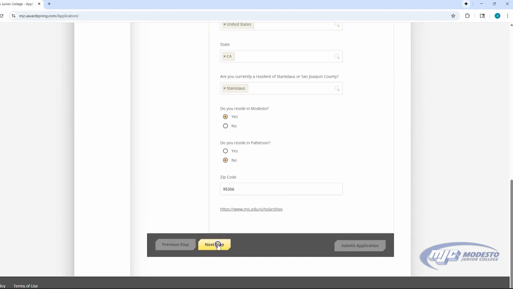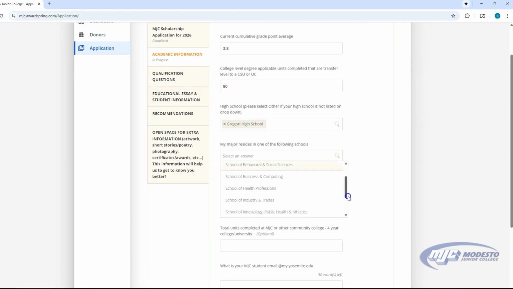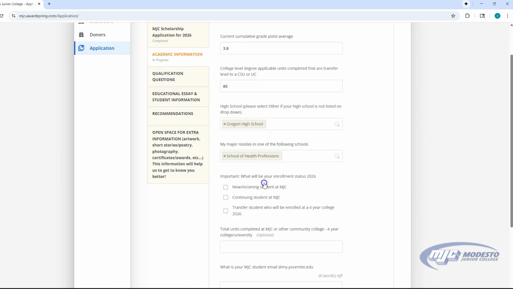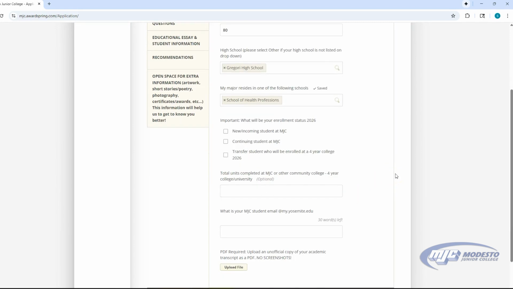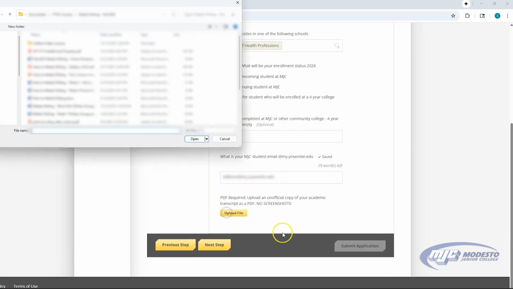The second section, Important Academic Information, is where you will select the school of your major. If you are not sure of the school, please call the MJC Scholarship Office or ask your counselor. Also in this section, students will be required to scan and upload as a PDF a copy of your academic transcripts that include fall classes of which you are currently enrolled. Your transcript must be in PDF format.